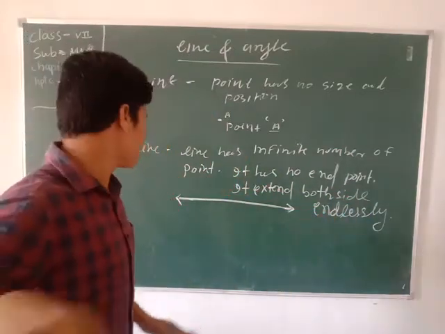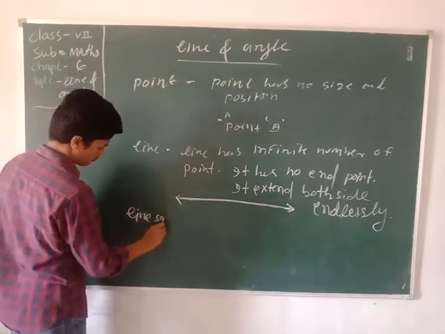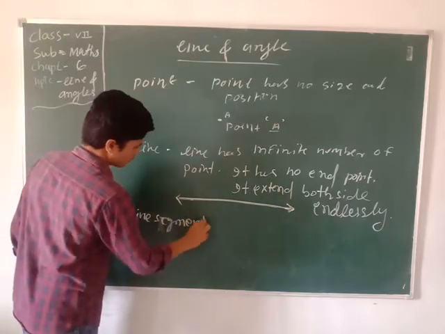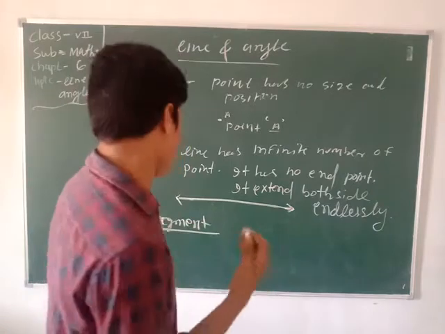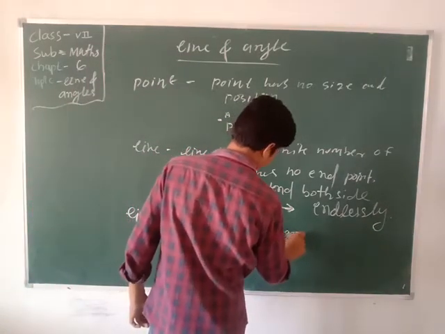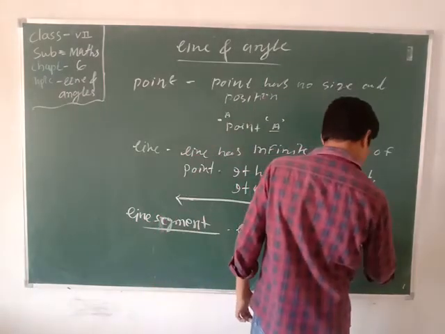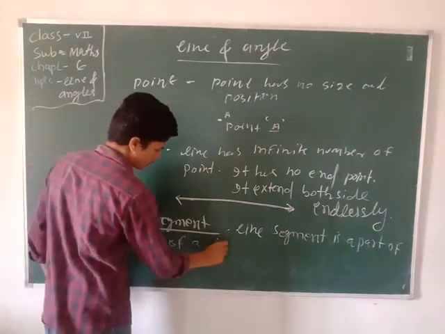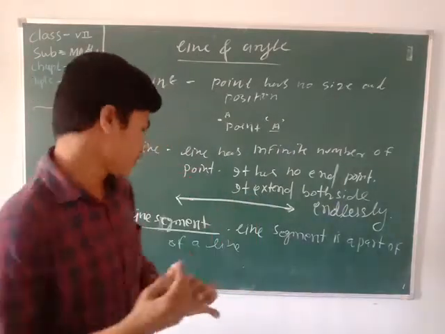Now we discuss the line segment. What is a line segment? A line segment is also part of a line. A line segment is a part of the line between two endpoints.